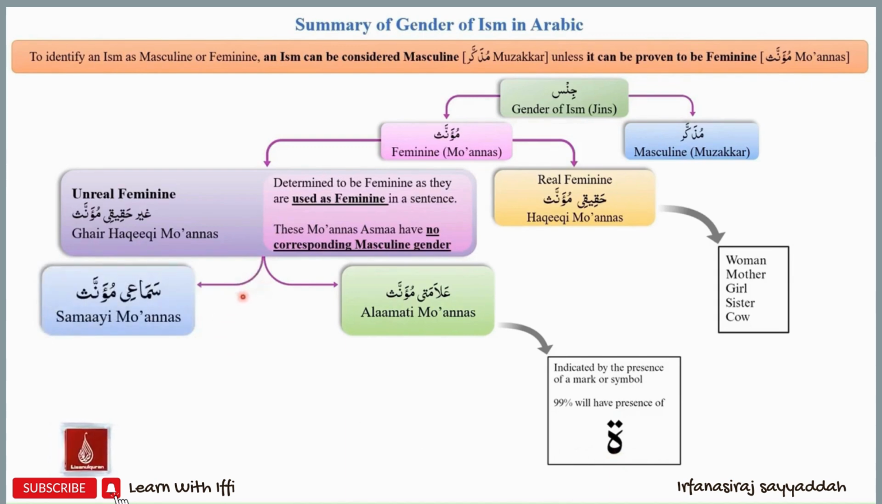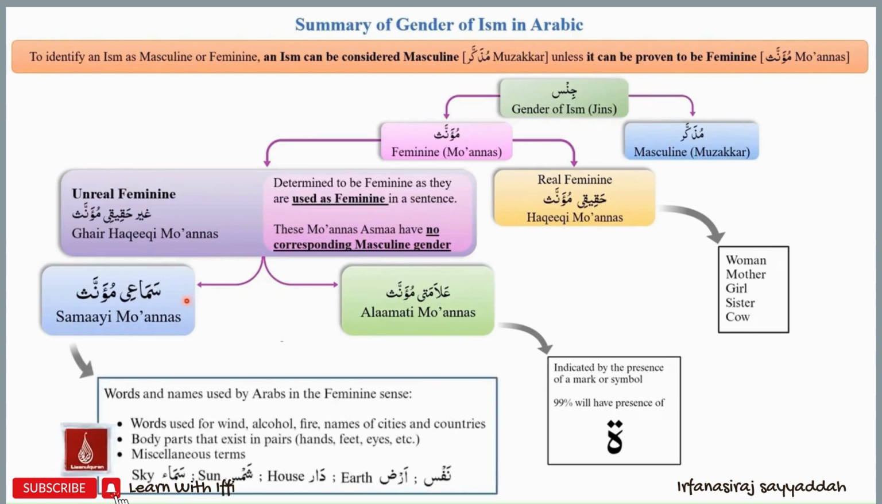The second group of unreal feminine or ghair hakiki muannas asma is that of samai muannas asma. These are examples of words that are used by the Arabs in the feminine sense. Samai muannas asma includes several categories, including words that are used for wind, alcohol, fire, and the names of cities and countries. Words that are used for body parts that exist in pairs, such as hands, feet, eyes, etc. And then a miscellaneous set of words such as sama, shams, dar, ard, and nafs.